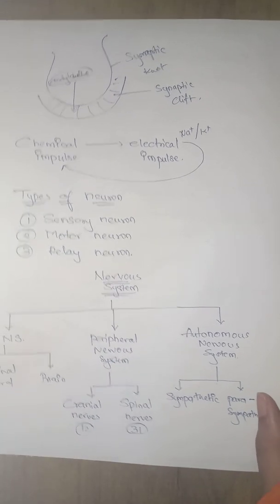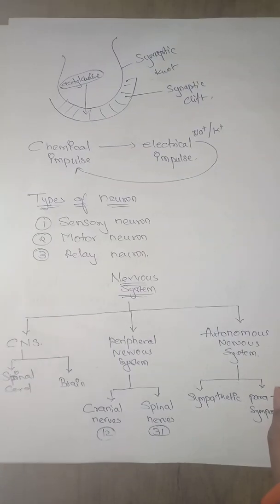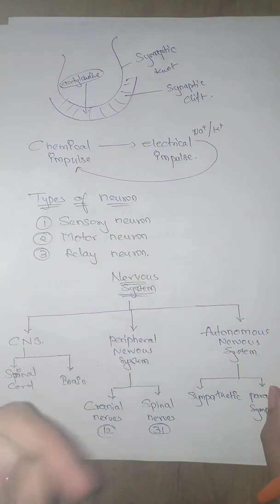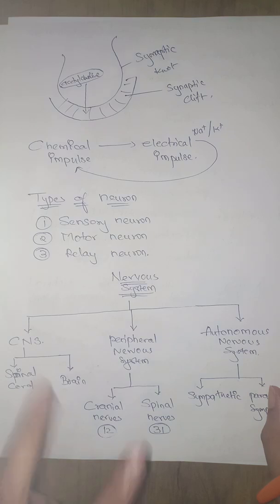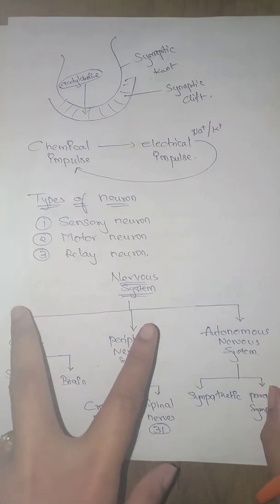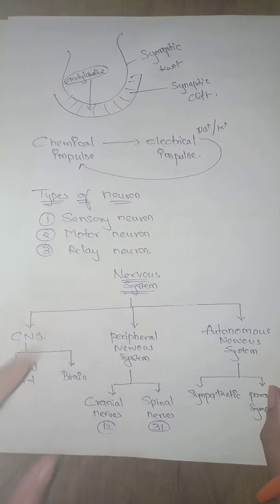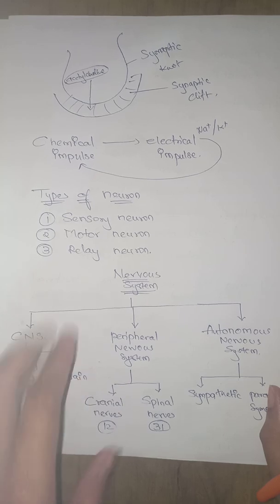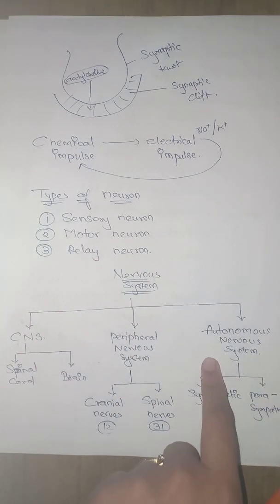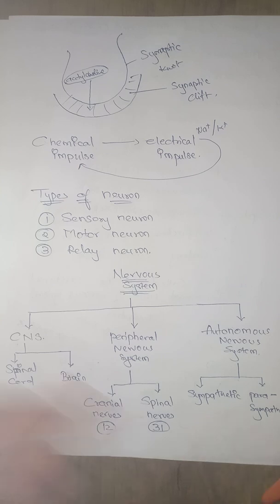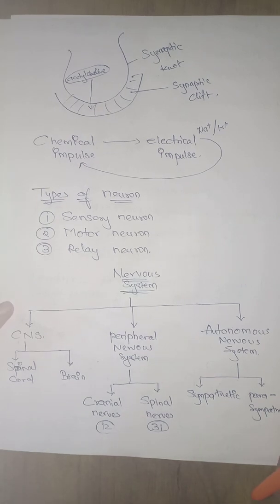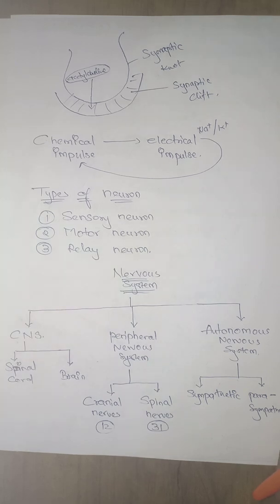So basically, if I want to divide your whole nervous system, it is of two types, voluntary and involuntary. The central and peripheral systems are involved in the voluntary nervous system, except a few areas of the brain, and the rest are involuntary, that is your sympathetic and parasympathetic nervous system. Okay, so that's all about the nervous system of a human.